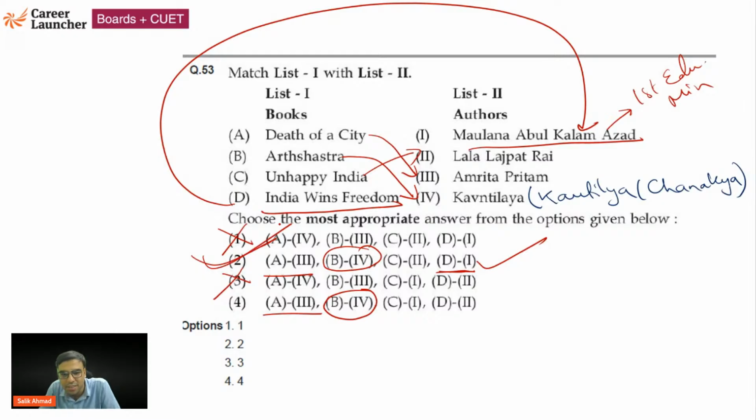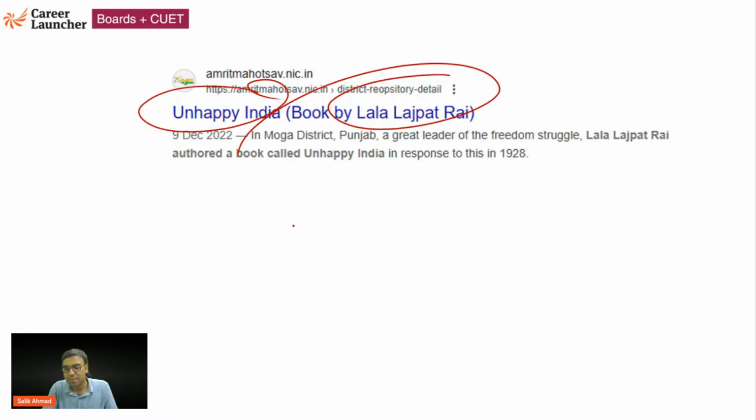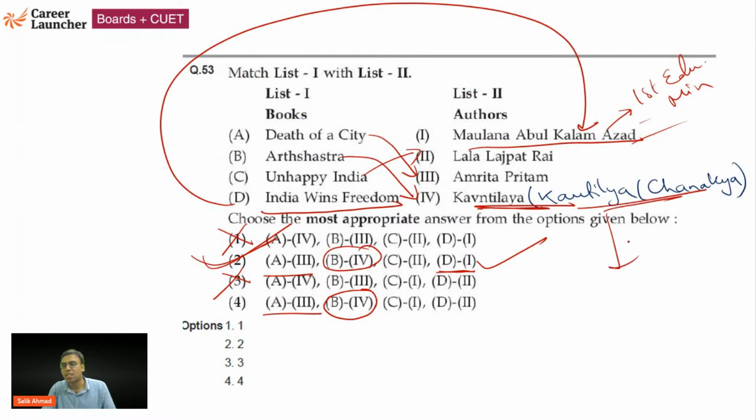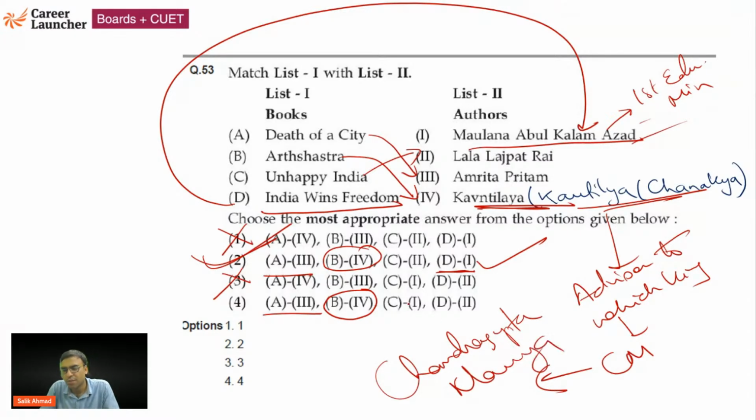So option 2 is the right answer. Yes, Disha, you were right. आपका आंसर सही है. ये वाला बहुत famous है. India Wins Freedom, a lot of times asked. और ये अर्थशास्त्र बहुत famous है. कौटिल्य's अर्थशास्त्र. These are very famous books. So second option is the right answer. Unhappy India by लाला लाजपत राय. ठीक है. ये वाला याद रखिएगा, कौटिल्य की बुक अर्थशास्त्र. These are asked in different exams. And it was advisor to which king? कौन से king के advisor थे? CM. CM means चंद्रगुप्त मौर्य. ठीक है, that is what you should know.